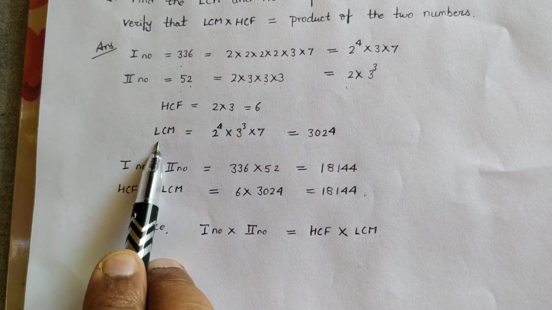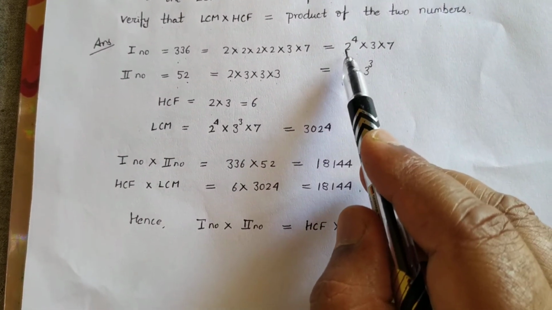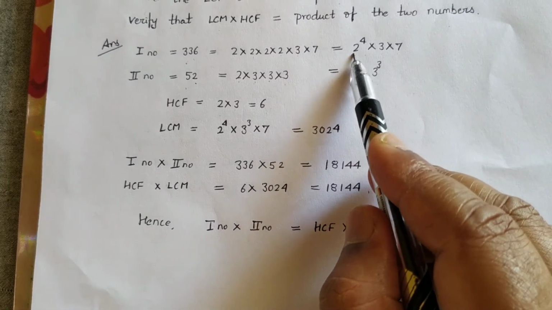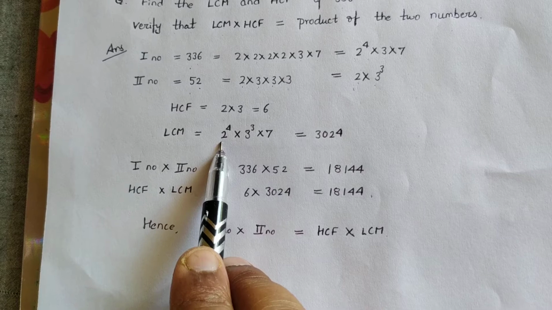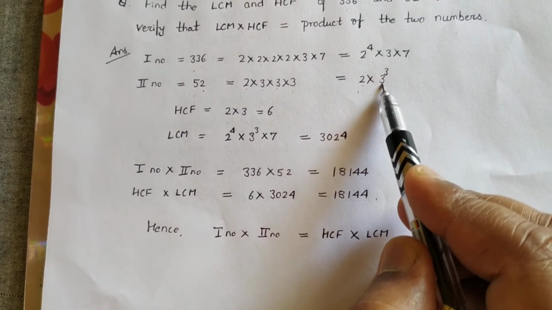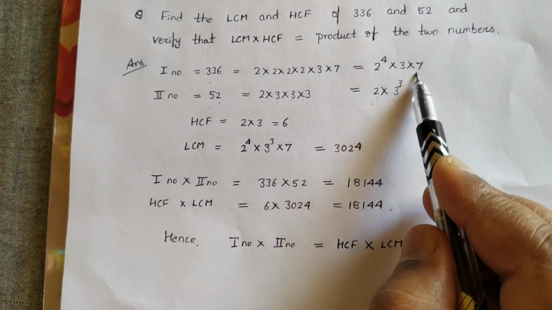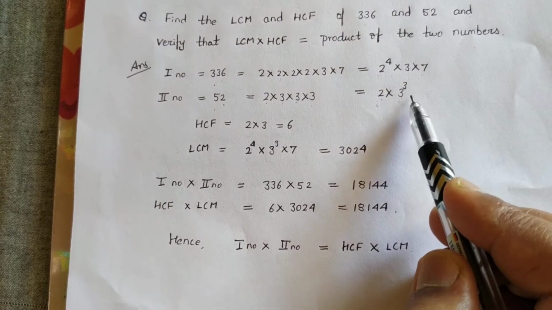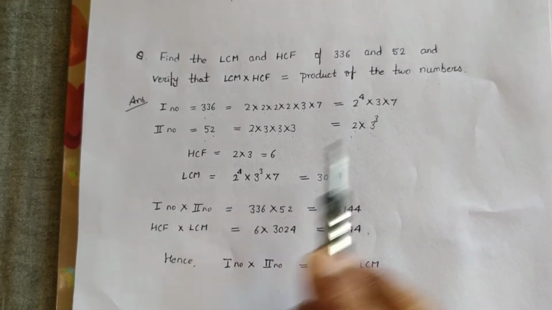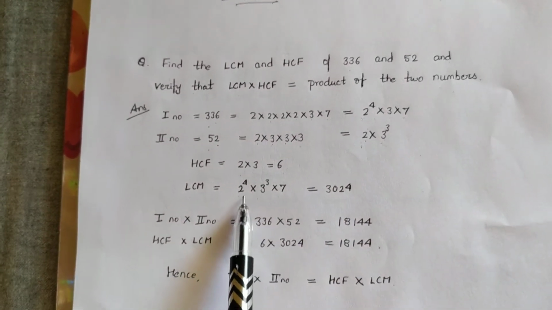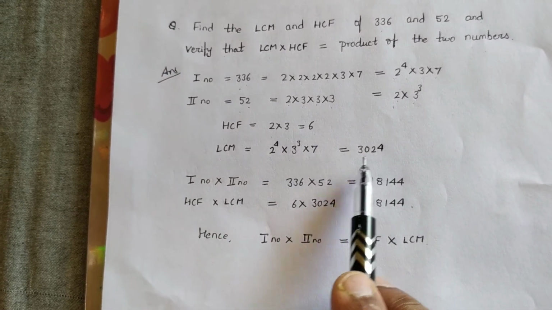But in order to find the LCM, you have to write the number having the highest power. For example, here we have 2 to the power 4 and here we have 2 to the power 1. We'll write 2 to the power 4. Next, 3 and 3 to the power 3. We'll write the highest power, 3 to the power 3. And we have 7 here, but we don't have 7 here. But we'll write 7, so we won't leave any prime factors. Now we'll multiply and we'll get LCM as 3024.